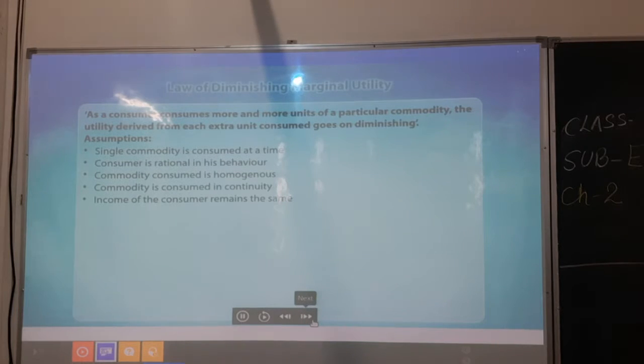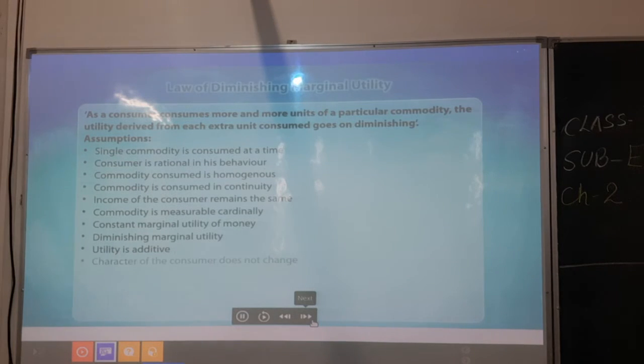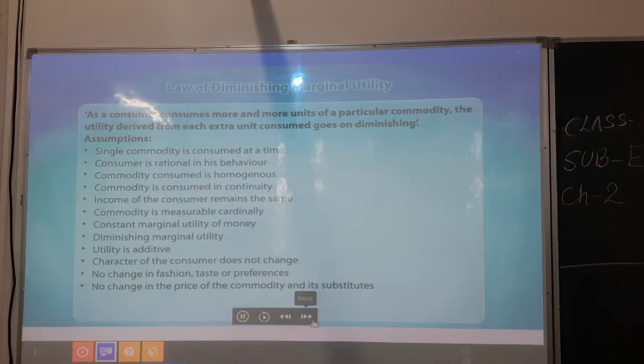Income of the consumer remains the same. Commodity is measurable cardinally. Constant marginal utility of money. Diminishing marginal utility. Utility is additive. Character of the consumer does not change. No change in fashion, taste, or preferences. No change in the price of the commodity and its substitutes. Commodity is divisible.